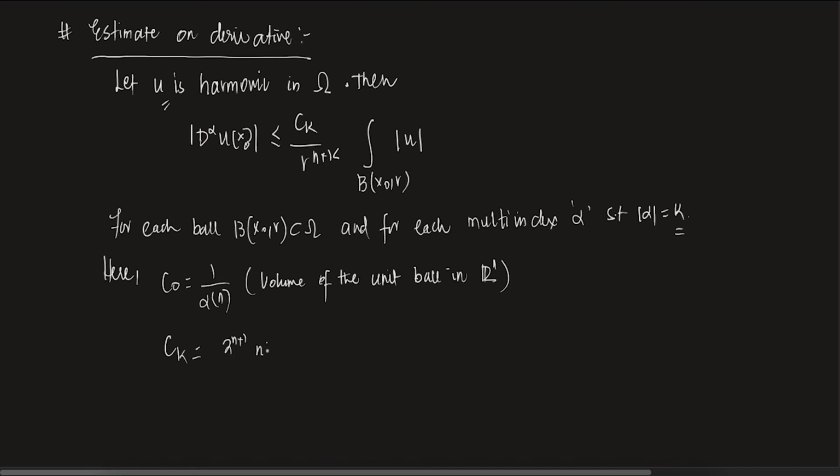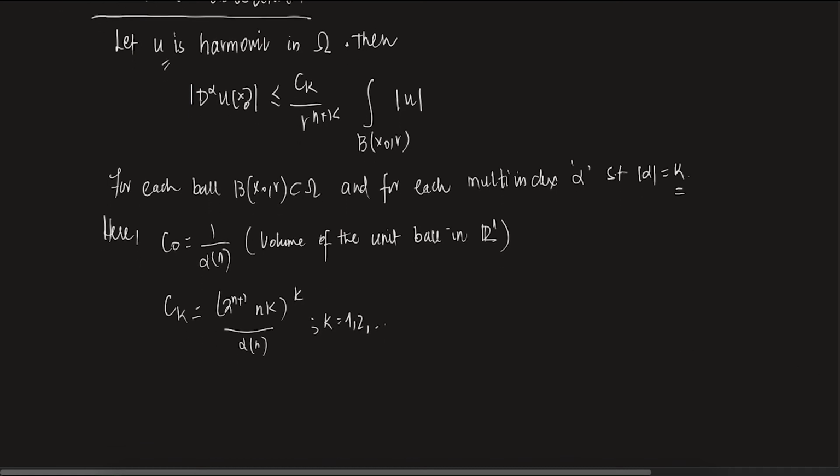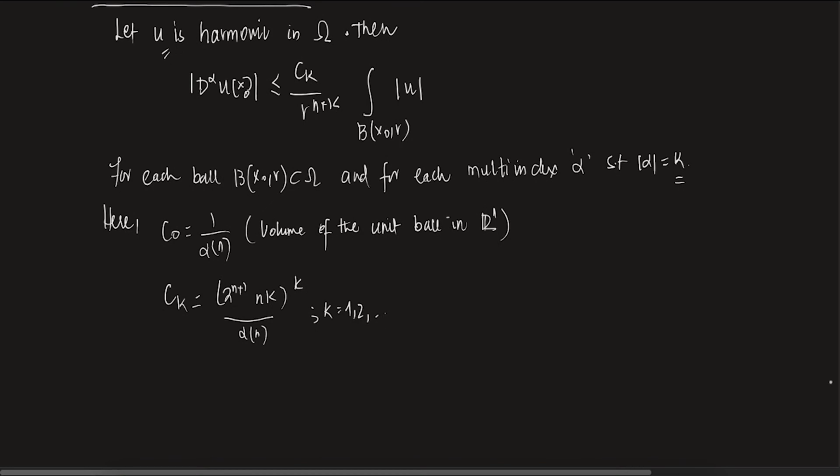I mean, you don't need to get intimidated by anything. I will explain to you why all of this is coming and what is so important here. K equals 1, 2. Essentially, in PDEs, this is a very important aspect. Given most PDEs, without knowing what exactly the solution is, we want to know how the solution behaves.